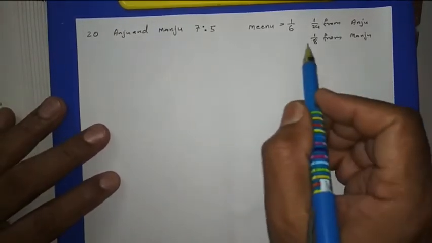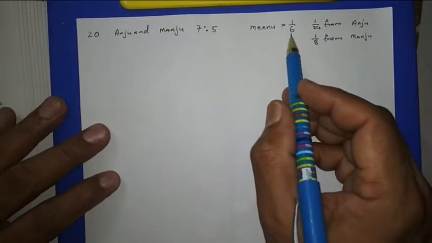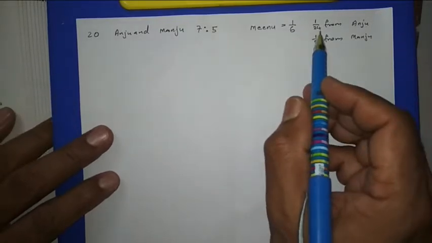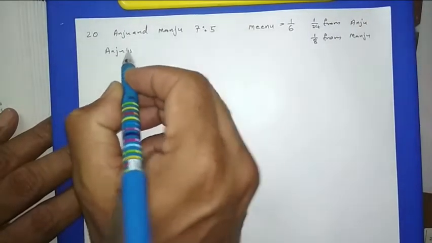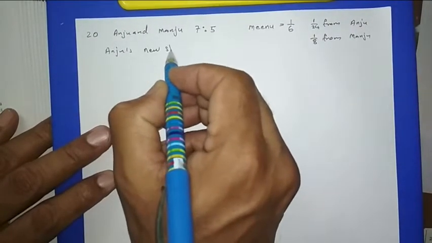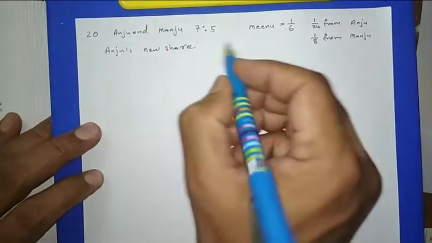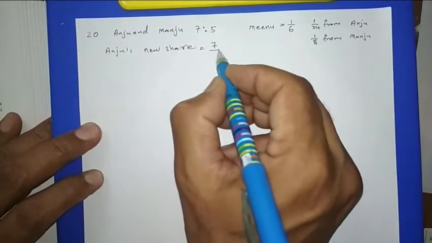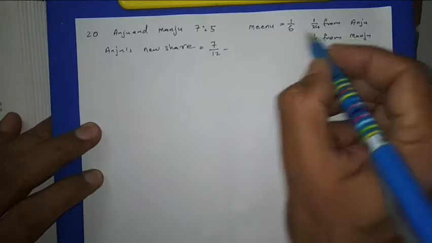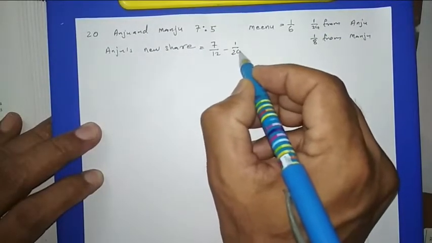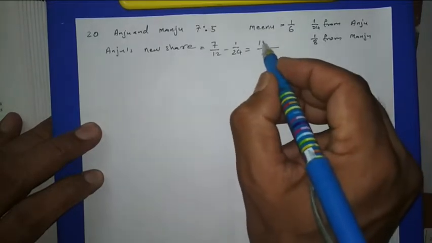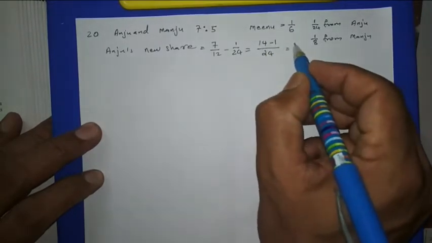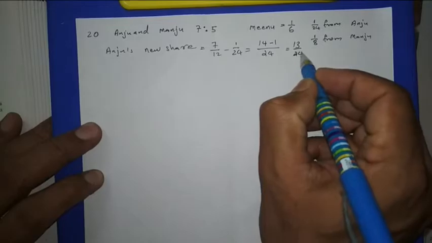First of all, how much is the new partner's share? This 1/6. The new partner is getting this much from Anju and Manju. So Anju's new share will be: old share is 7/12 minus how much she is giving, 1/24. Then LCM is 24. Then 14 minus 1, it is coming 13/24.